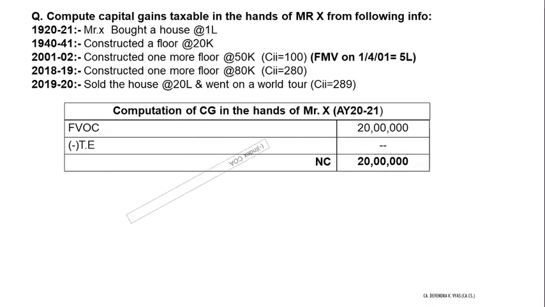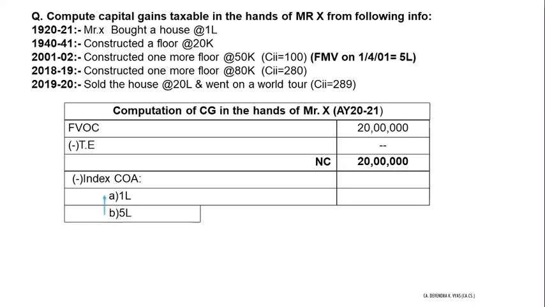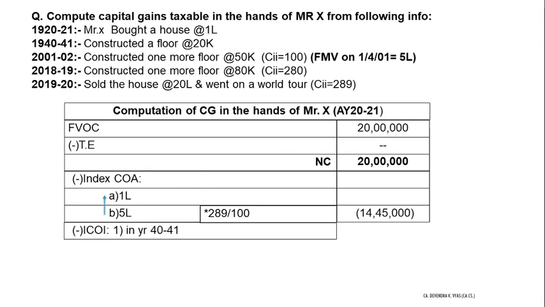Okay, cost of acquisition 1 lakh or 5 lakh, which is higher? 5 lakh, we'll take 5 lakhs, and then we'll multiply 5 lakhs by 289 and we'll divide by 100. So this is how we calculate index cost of acquisition, because again the asset was acquired before 1/4/2001. That's why we compared. Otherwise, we are not supposed to compare. We will take actual cost only in other cases. Then improvement of 40-41 will be ignored because as discussed.